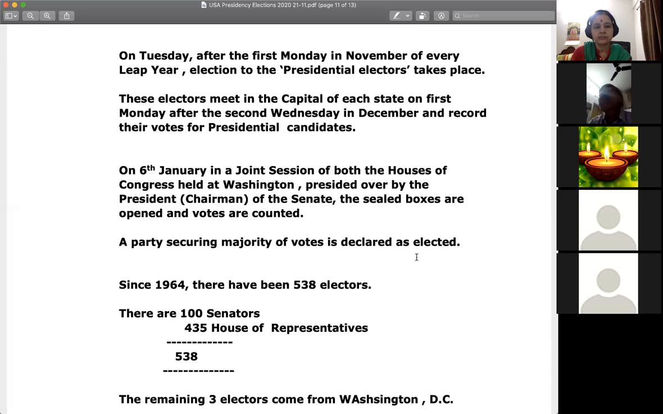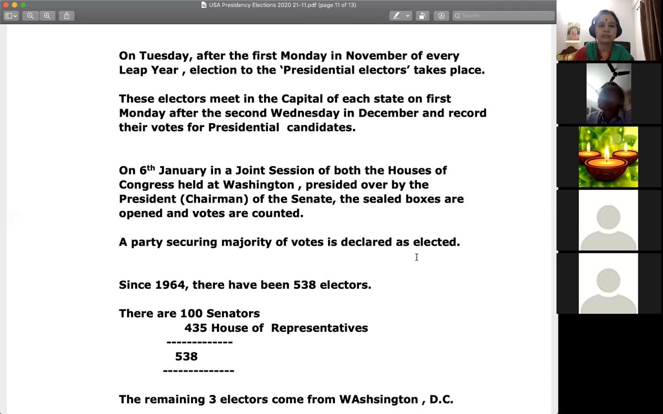These votes will be counted in both Houses of Congress in Washington, that is, on 6th January 2021, in a joint session of both Houses of Congress. The ballot boxes sent from the states will be opened and the votes counted. In this joint meeting, the President of the Senate will be the chairman.